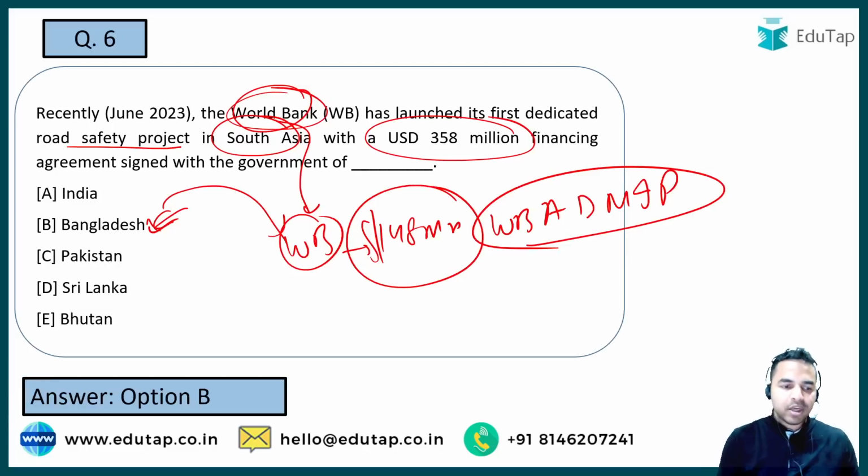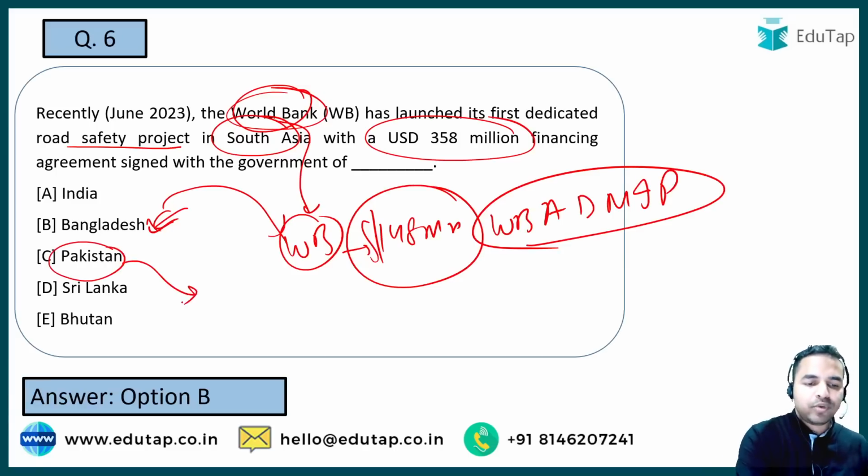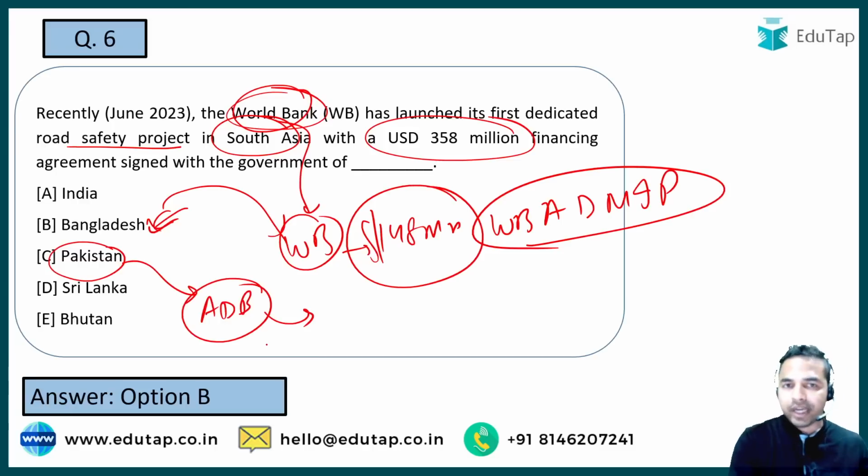Okay, so जब हम बात करते हैं पाकिस्तान की, so we all know कि ADB की annual report आई थी जिसके अंदर उन्होंने कहा था that the largest recipient of all the funding that have been provided by the ADB to the country, so the largest recipient was Pakistan only.